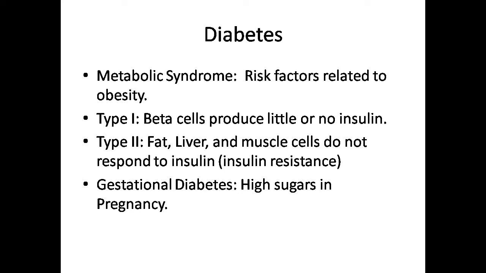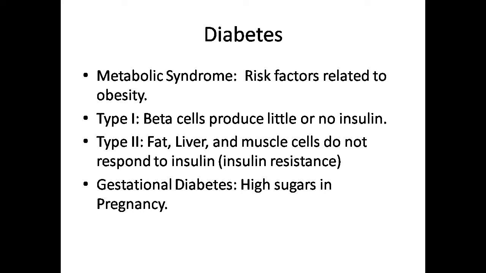But in type 2 diabetes mellitus, the fat cells, liver cells and muscle cells do not respond to insulin. So there is a kind of resistance to it, meaning insulin cannot transport glucose from the bloodstream into the cells. Because of this, glucose level increases. So this is considered to be type 2 diabetes mellitus.